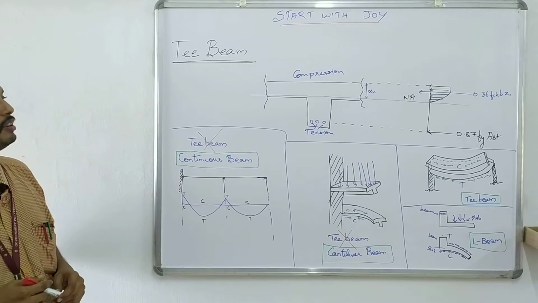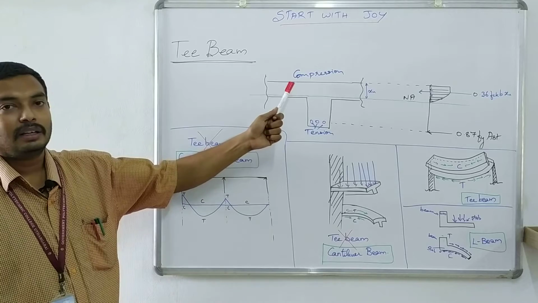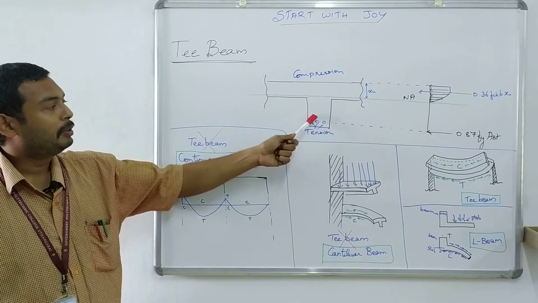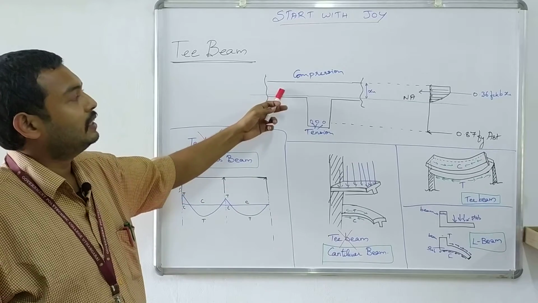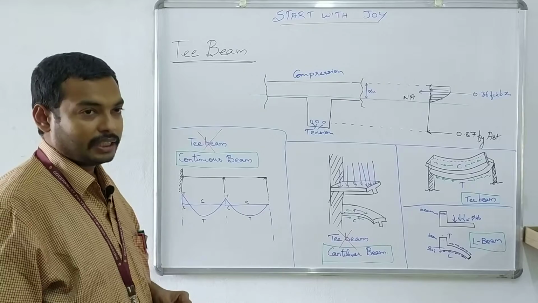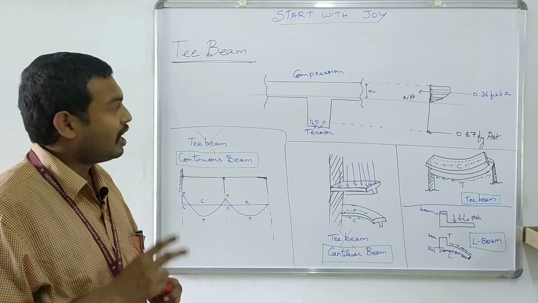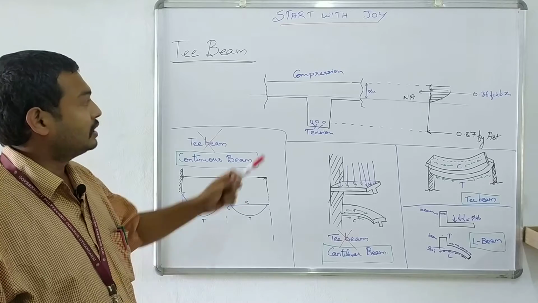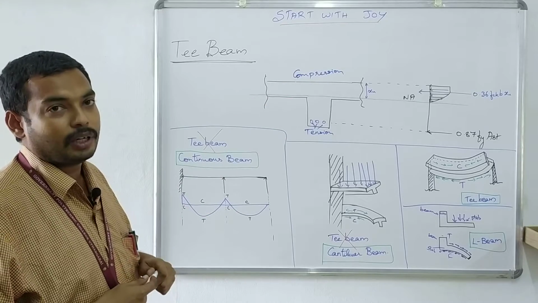It is also called flanged beams because the slab portion will act as flange and the beam portion will act as web. So, a T section in which slab and beam are constructed monolithically as a single structural member, that is one condition. And the second one is the slab should act as a compression member, that is the important one.